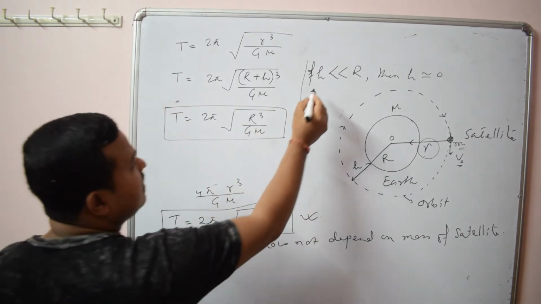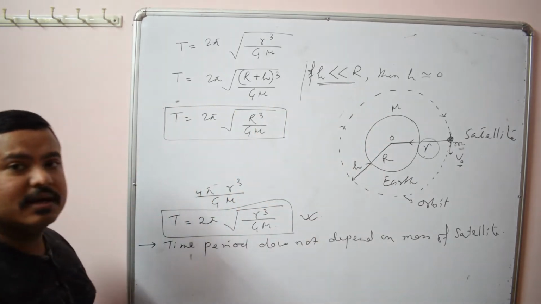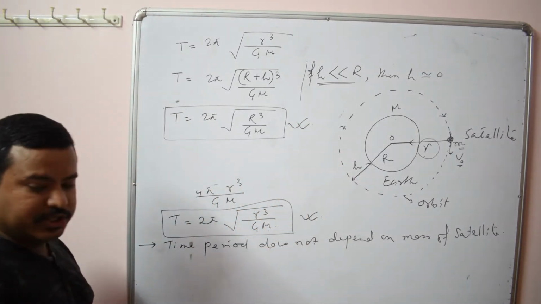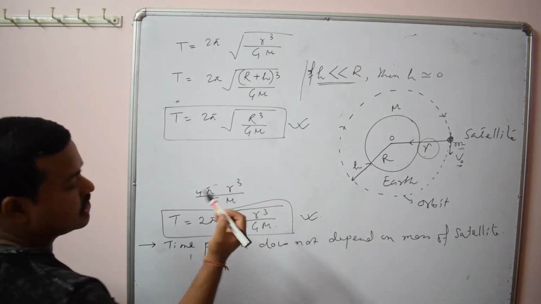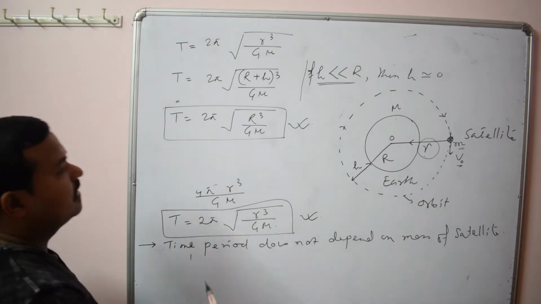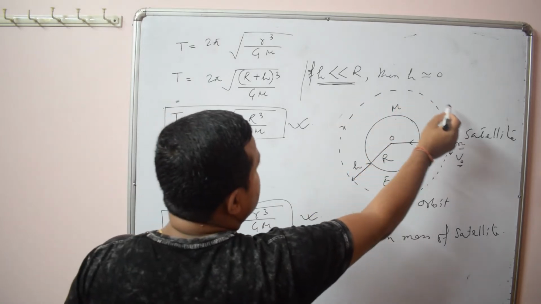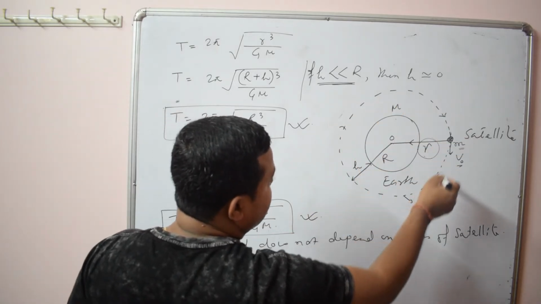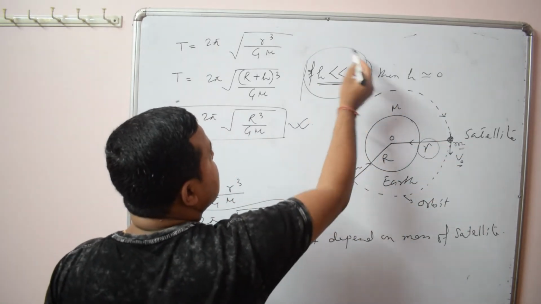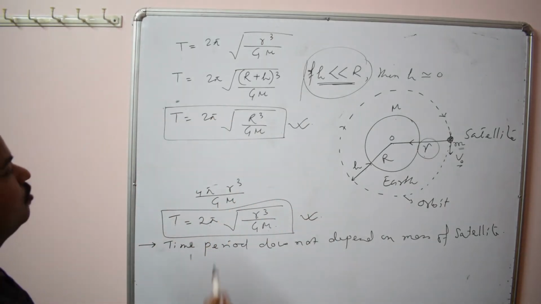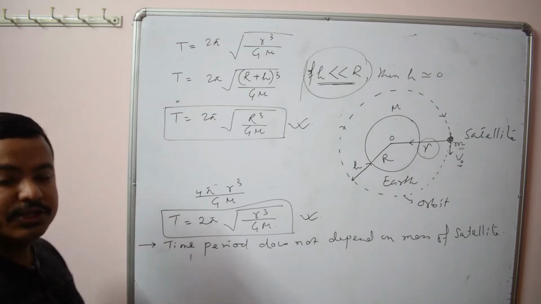So this is a formula under certain condition. What is the condition here? h is very way less than R. So it will be root over R cube by GM. So this is in terms of radius of orbit, the general formula, and this is the case when it is given that the satellite is revolving very close to the Earth's surface, or h is very way less than R. In that case only you can use this formula, 2 pi root over R cube by GM.